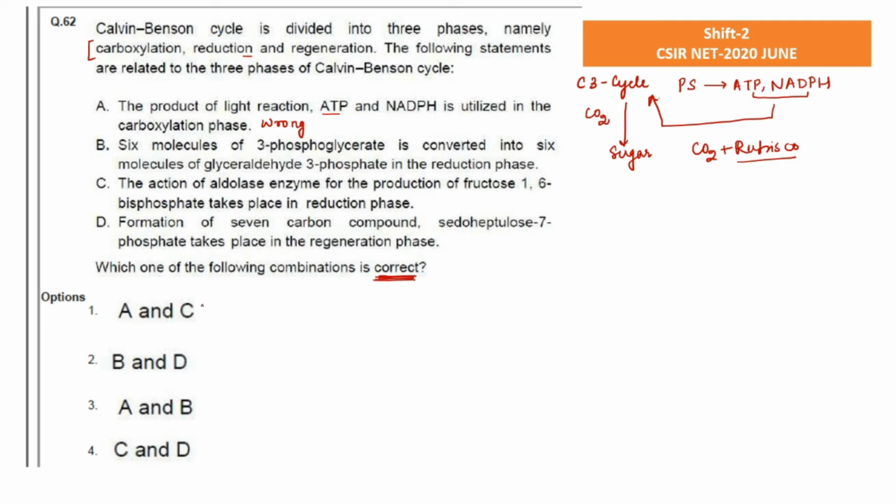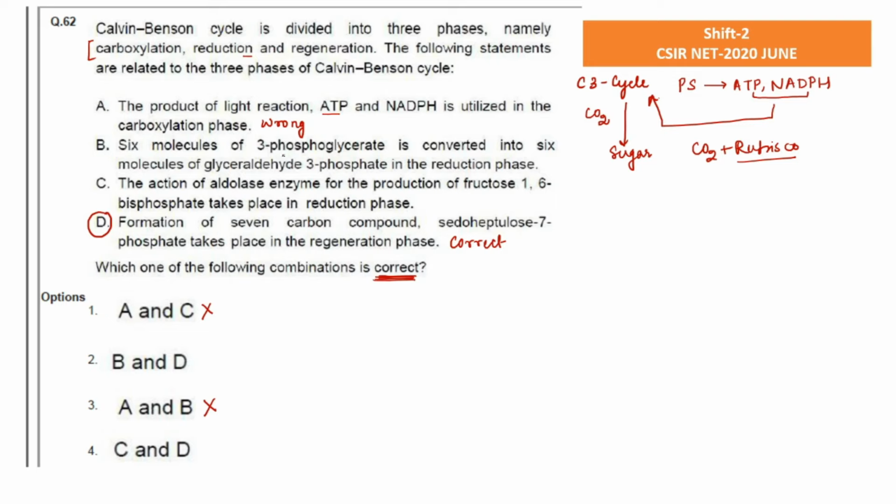If A is wrong, we can eliminate this option, and this option, and we are left with only two options, that is the B and D combination and the C and D combination. But luckily we know that D is there in both the options, so we can say that D is going to be the correct option. Even without reading it, we can say that this is a correct option, because it is included in all the options that have been left with us. So this is wrong. Next, let's focus on B.